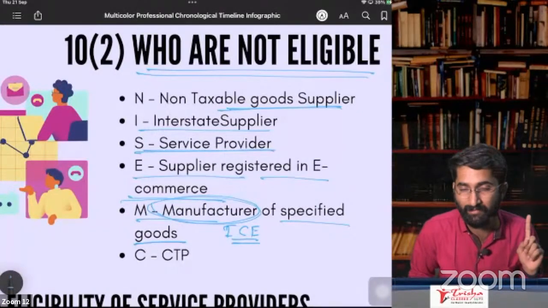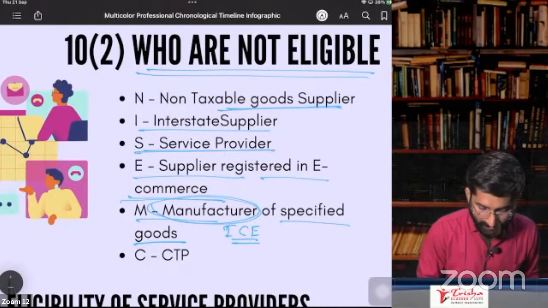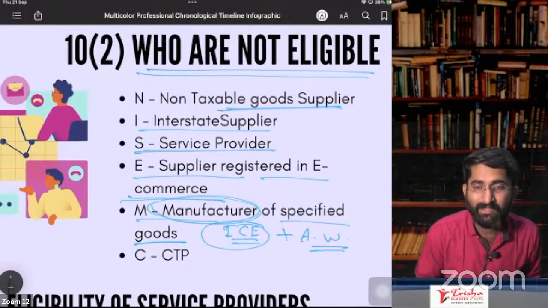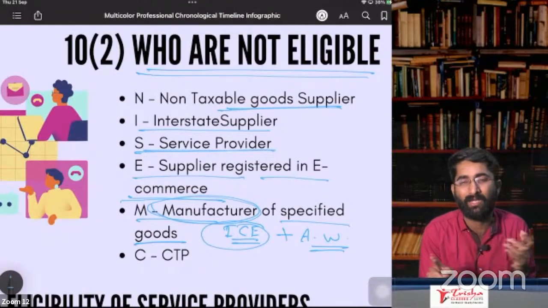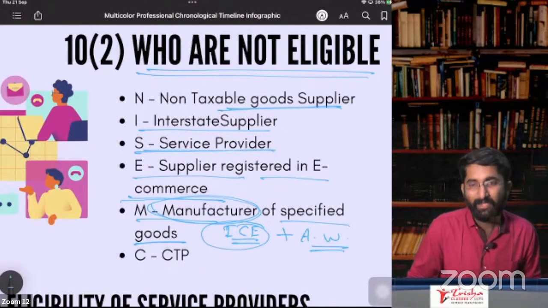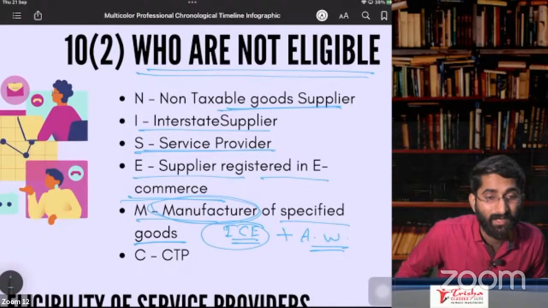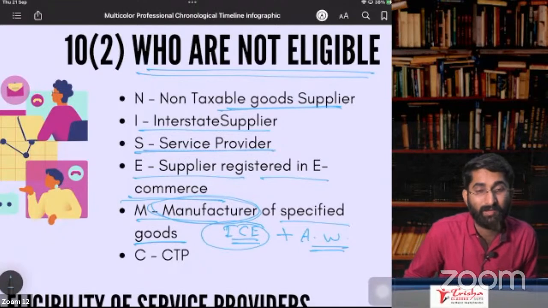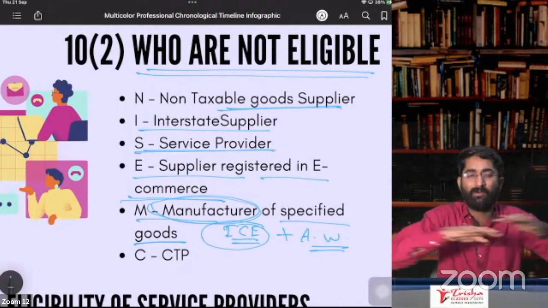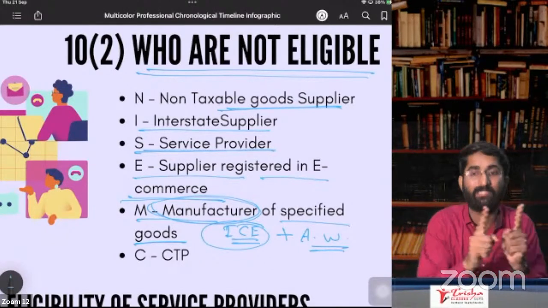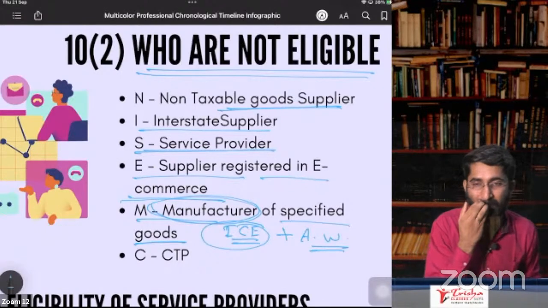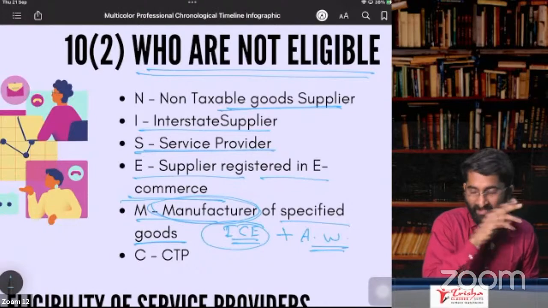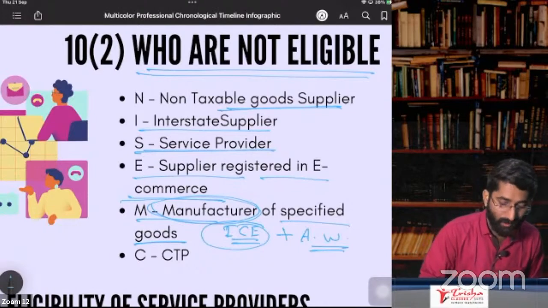Supplier is eligible. There is one extra thing to that ice cream story, that is aerated water. What is aerated water? Aerated water is nothing but your Pepsi, Coca-Cola, soda, all these things are aerated water. Aerated water is not eligible for composition. If you are manufacturing all these goods, you are not eligible. If you are a supplier, you are eligible. Manufacturer, not eligible.